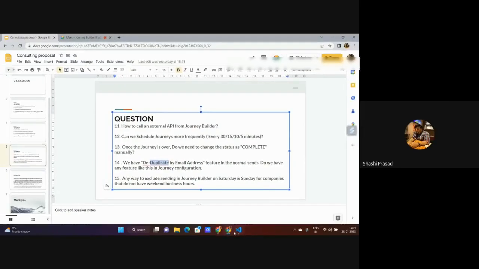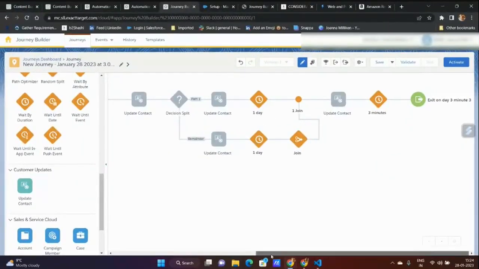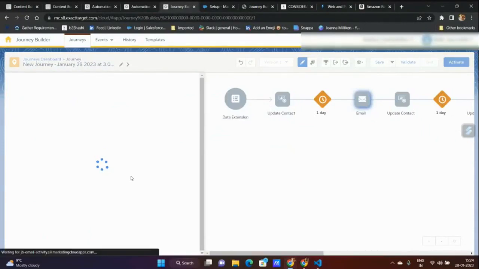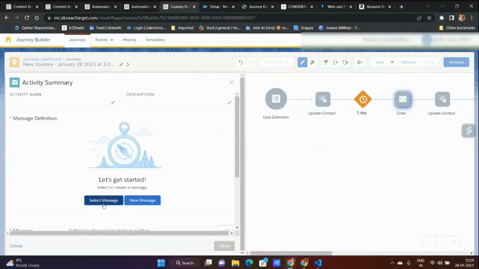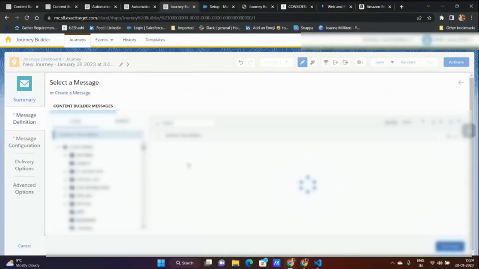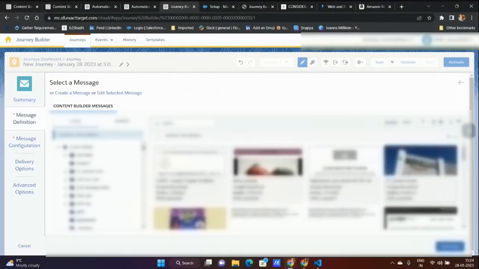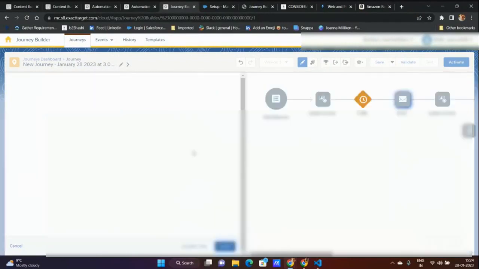Now for deduplication, this is where I have an email. So for email, you have to do deduplication. I told you that you have a lot of configurations you can do inside an email. So let's select an email. Deduplication by default, out of the box, there is nothing to do. I'm selecting any random one. Okay, Amazon looks good to me.